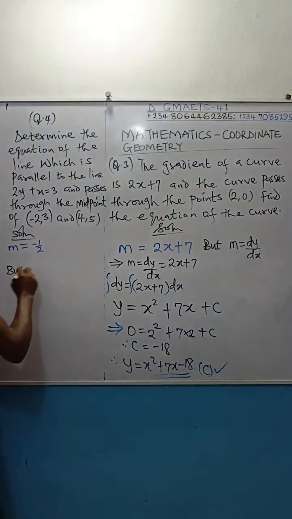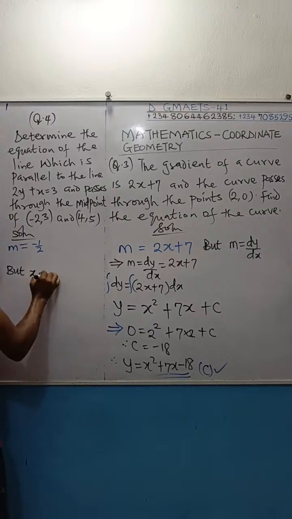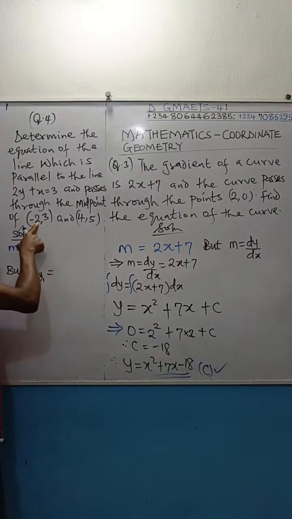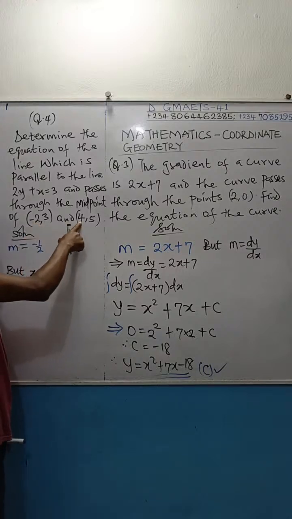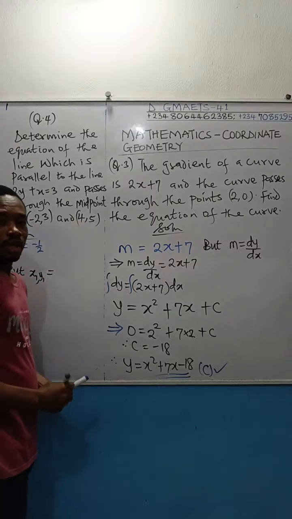So how do I get that midpoint formula? The midpoint formula x1, y1 will be equal to this coordinate of the midpoint. I will pick the x coordinate here, pick the x coordinate here, add both of them and divide by 2. Midpoint formula.